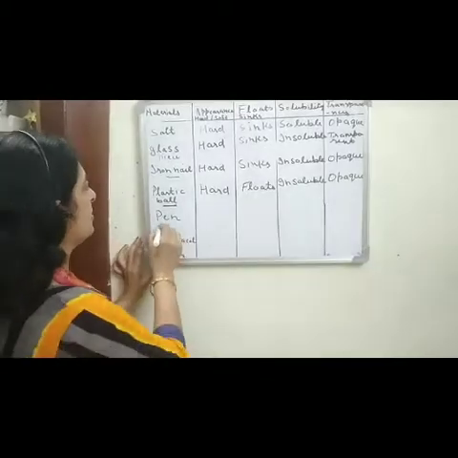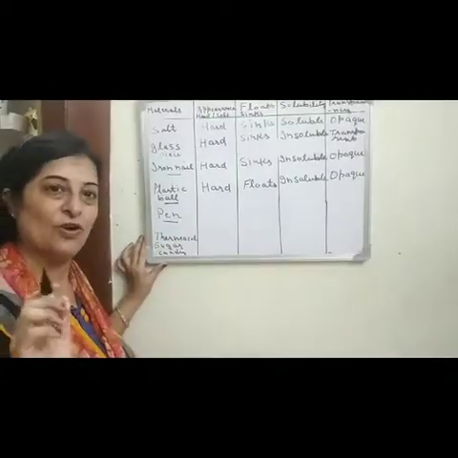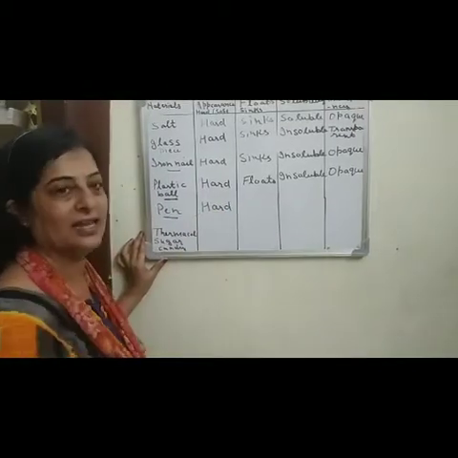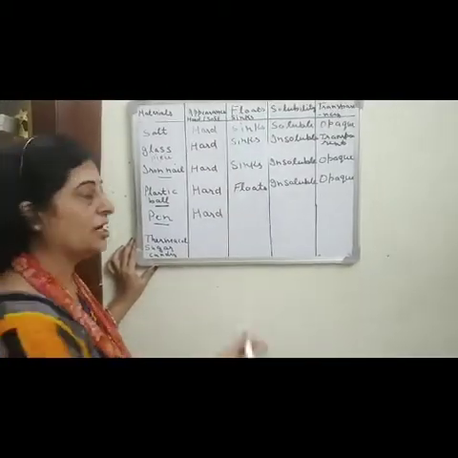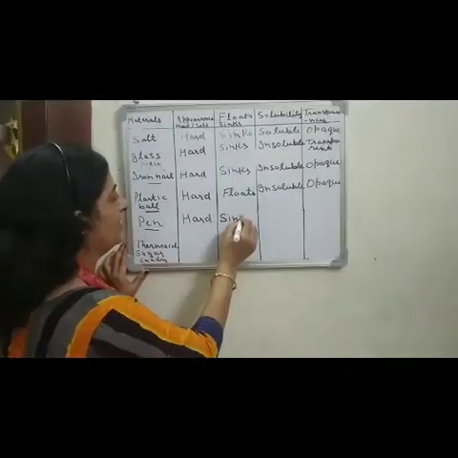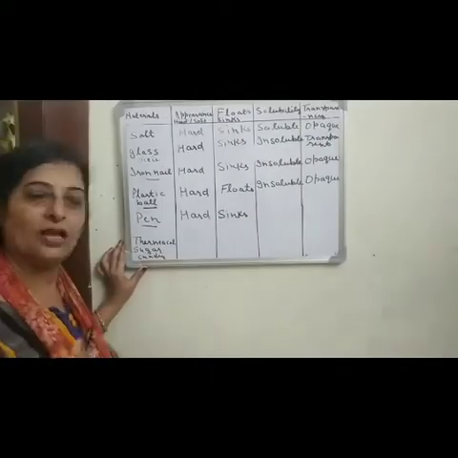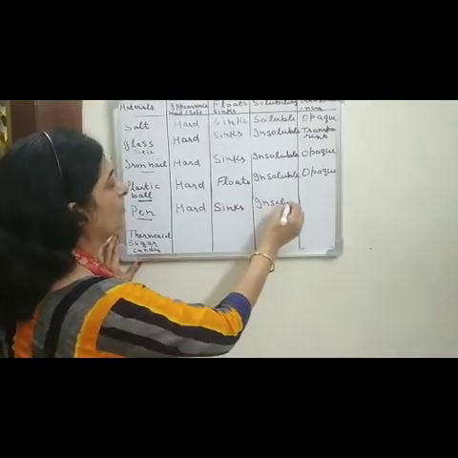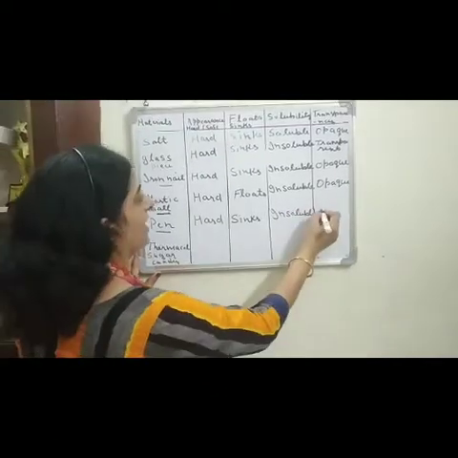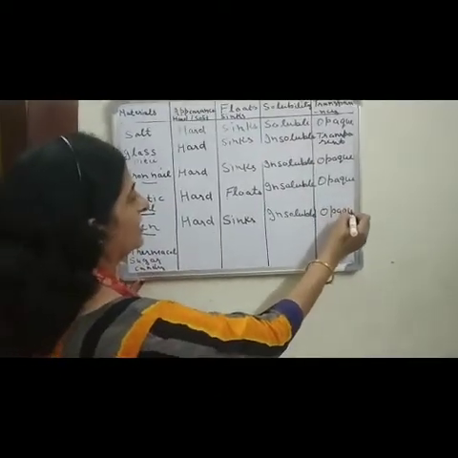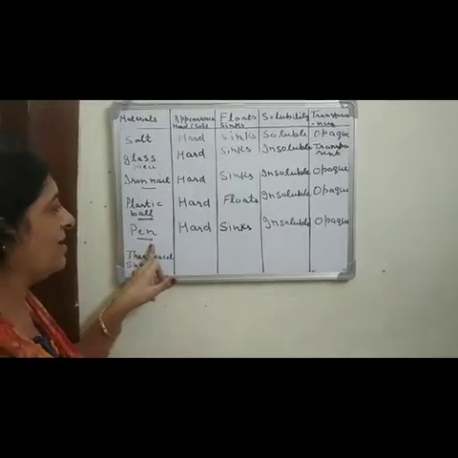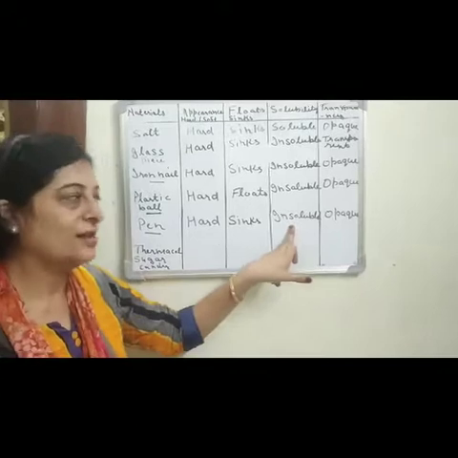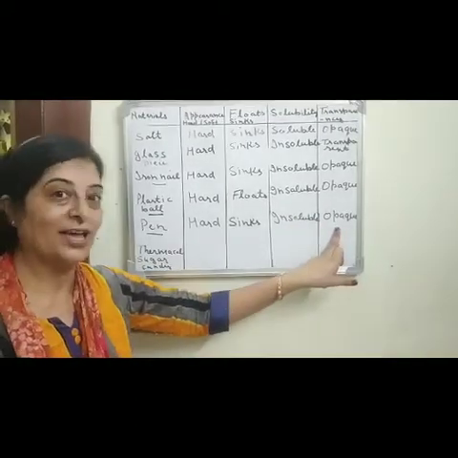Now our next material is pen. All of you know about the pen. So it is hard or soft? It is hard material. It will float or sink in water? It will sink in water. Soluble or insoluble? Yes, you are right. It is insoluble material and an opaque object. So pen: hard material, sinks in water, insoluble in water and an opaque object.